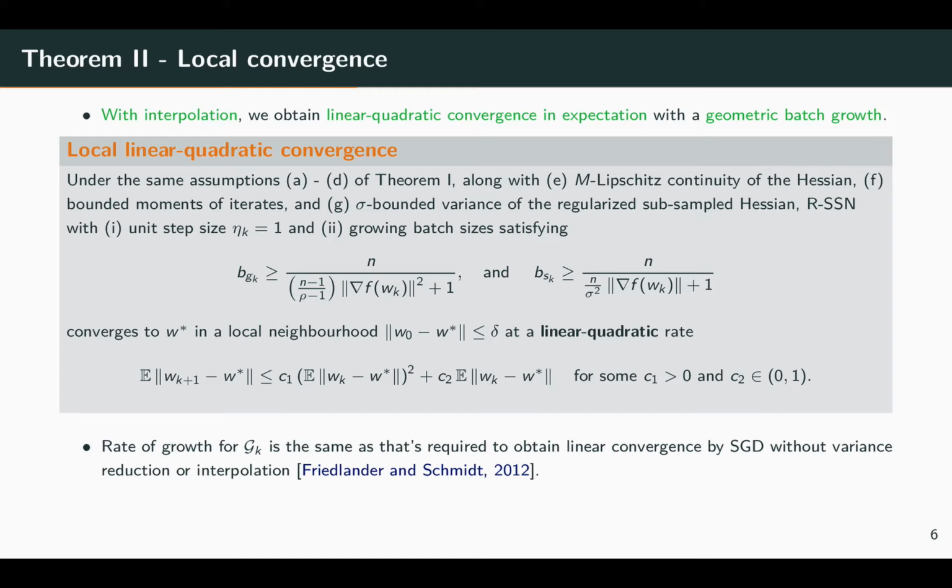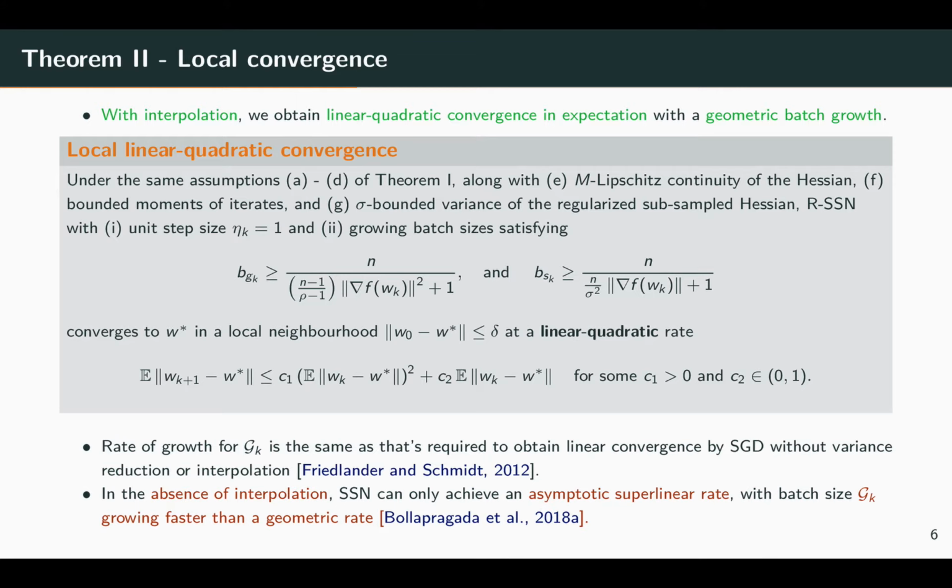The growth rate for the subsampled gradient is actually the same as what's required to obtain linear convergence by SGD without variance reduction or interpolation, and the growth rate for the subsampled Hessian can actually be an order slower. In the absence of interpolation, SSN can only achieve an asymptotic superlinear rate with batch size growing faster than geometric. This asymptotic superlinear rate just means that if we run the algorithm for a long time, eventually it will be faster than linear. But this can also just be arbitrarily close to linear.